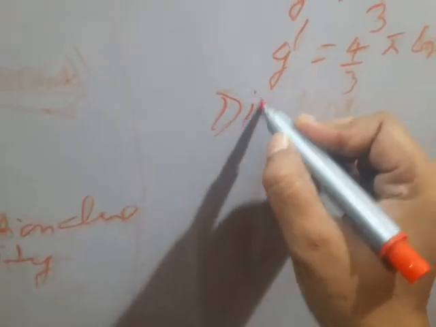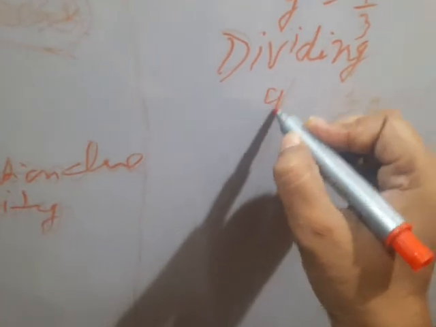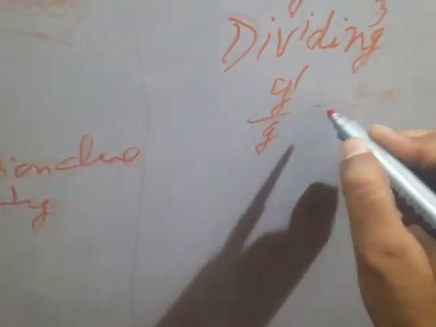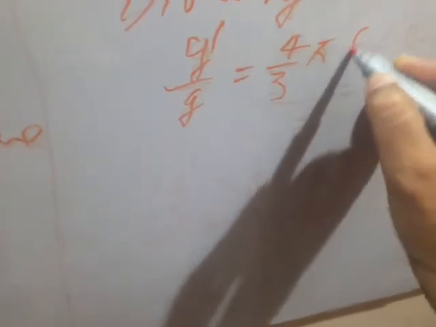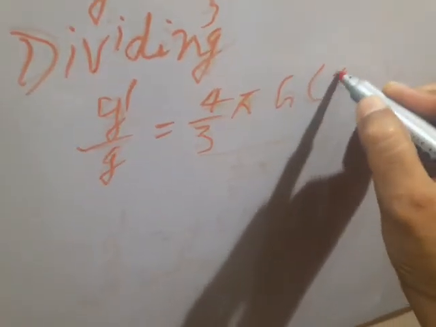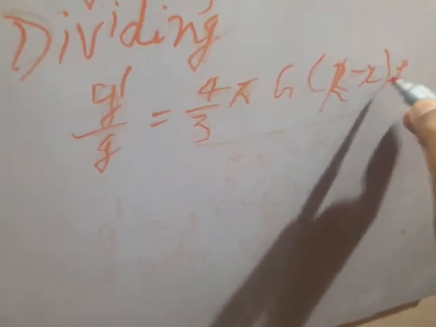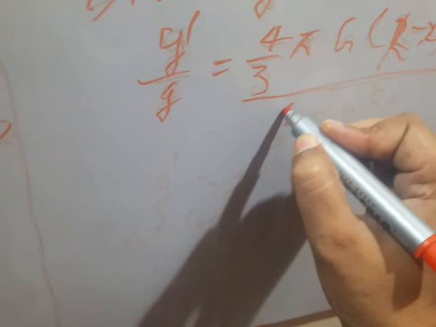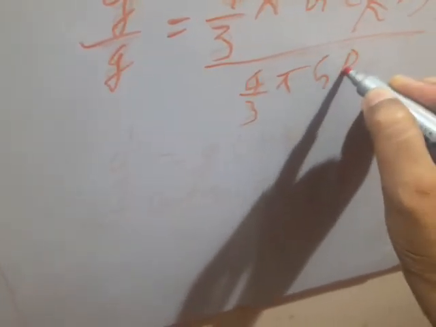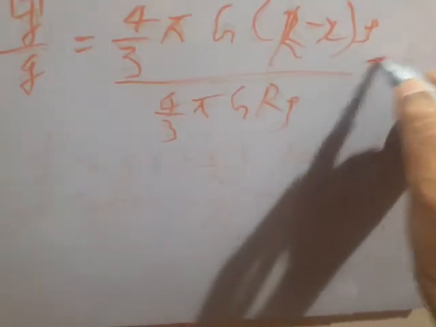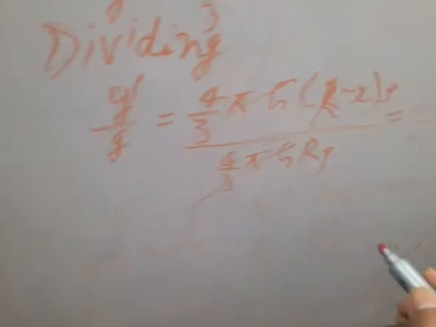Dividing, what will you get? g dash by g is equal to 4 by 3 pi G (r minus x) rho by 4 by 3 pi G r rho. The 4 by 3 pi G cancels.